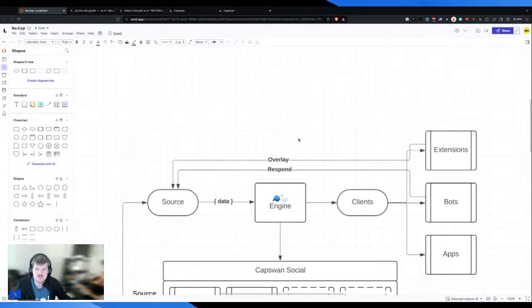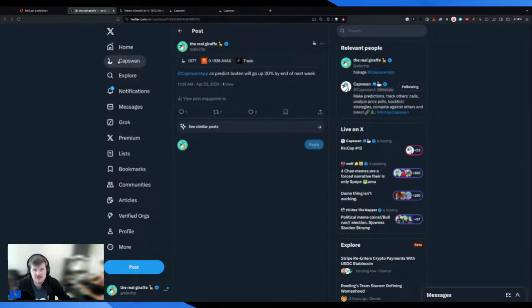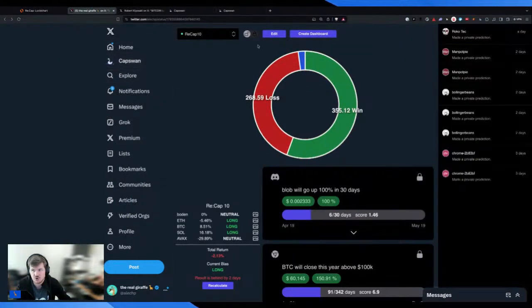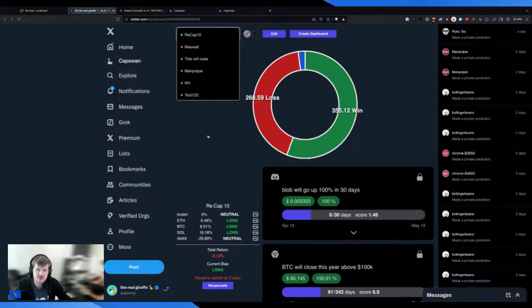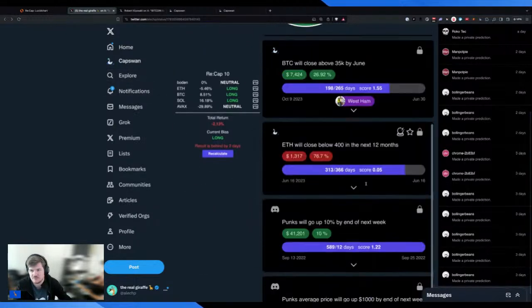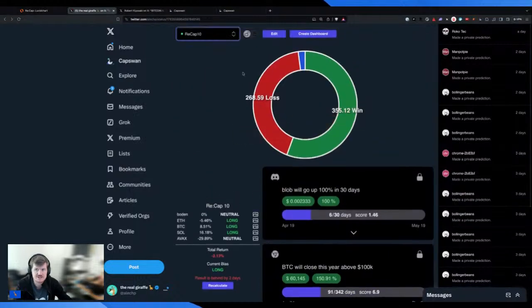And the main difference in terms of how these interact differently with your source, sometimes the source has an overlay. So for example, if I click into the Caps One dashboard here, you can see that we overlay that information, and we can see all of the overlays. Shout out to Rocco, Man Pot Pie, and Bollinger Beans. And so you can then pick and choose between any of these examples, and then you'll be able to browse your dashboard just like you would expect.